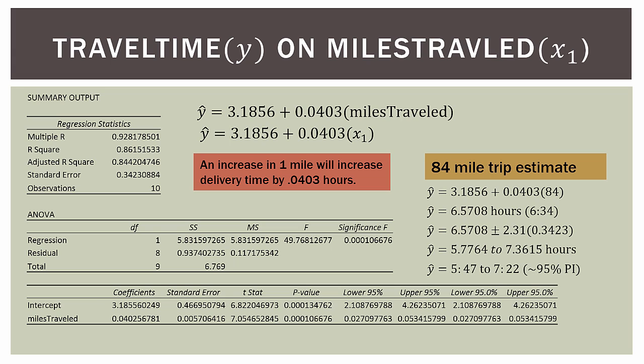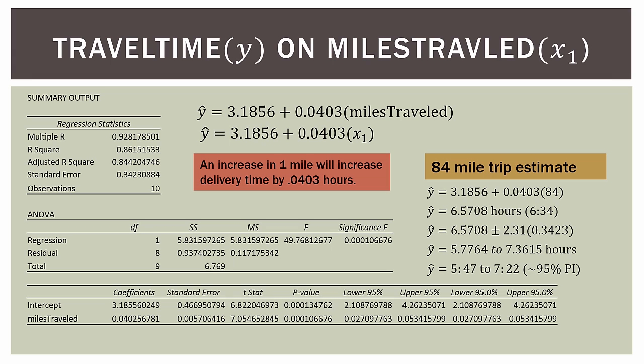But remember, this is just an estimate, so it's going to have an interval around it. It's going to have some error around it. Now we can go ahead and find that prediction interval using some things we already know. And again, what I've done here is a very rough estimate. Minitab can give us exact numbers, but this is a rough estimate of the prediction interval for an 84-mile trip.